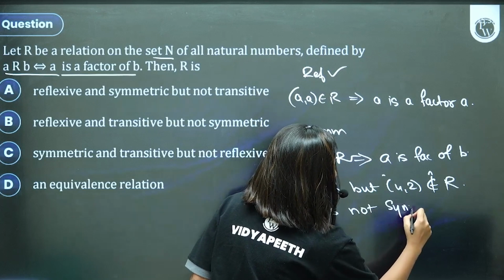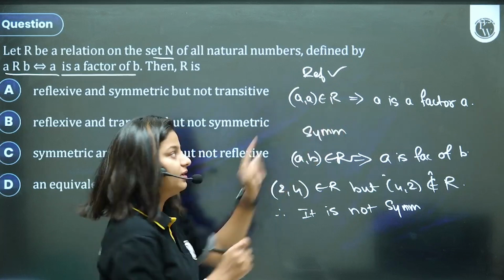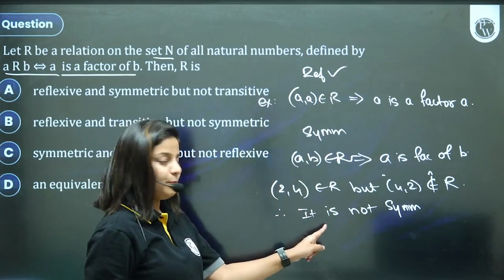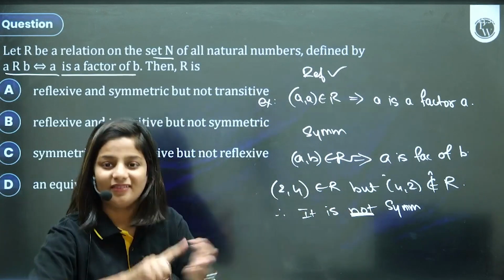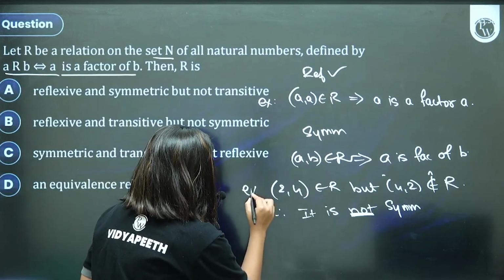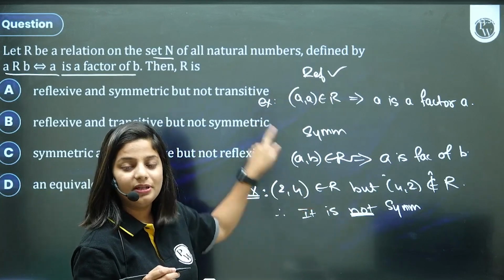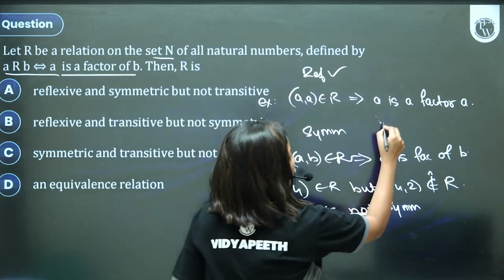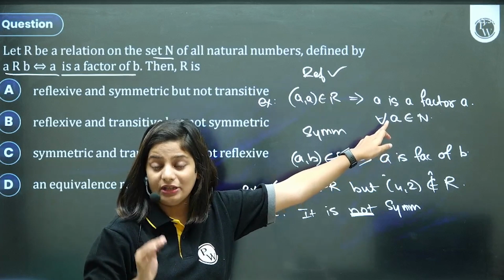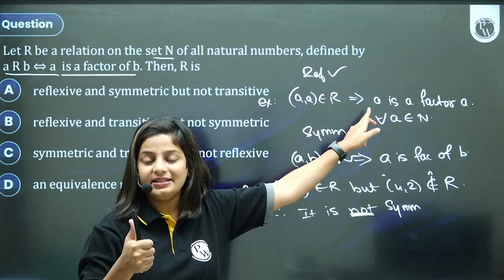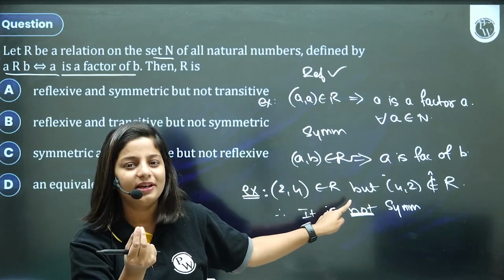And remember, students, while you are writing answers, for proving something is symmetric, you have to give a general example. But whenever you're disproving, that it's not symmetric, not reflexive, not transitive, one numerical example is sufficient. Can you understand general example, numerical example? This is general, meaning for all A which belongs to natural numbers. This works for all the elements of natural numbers. So general is needed for proving something, and for disproving something, one particular example, special example, numerical example is enough.